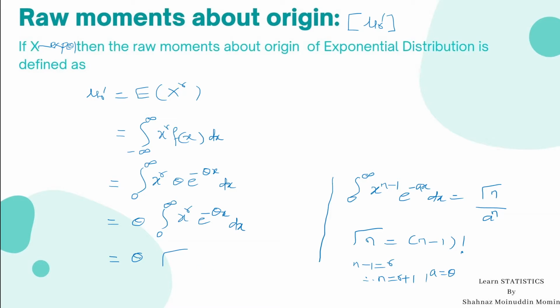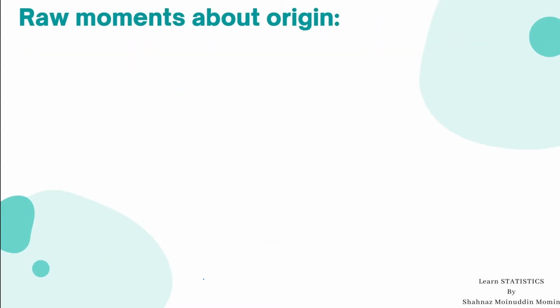Mu r dash equals theta into gamma r plus 1 divided by theta raised to r plus 1. Here one theta gets cancelled. We get mu r dash, the rth raw moment about origin, as gamma r plus 1 divided by theta raised to r, and this gamma r plus 1 can be simplified as r plus 1 minus 1 factorial.